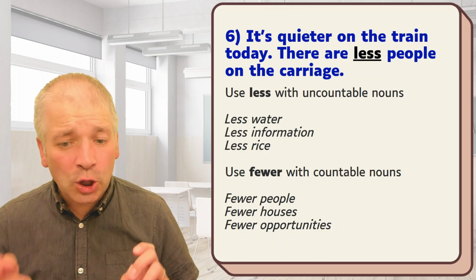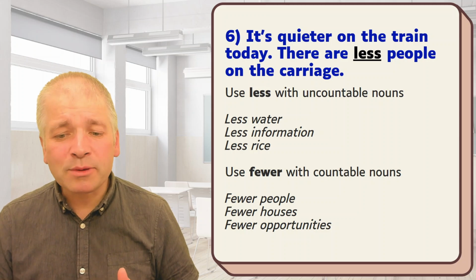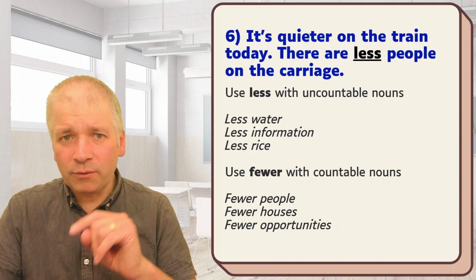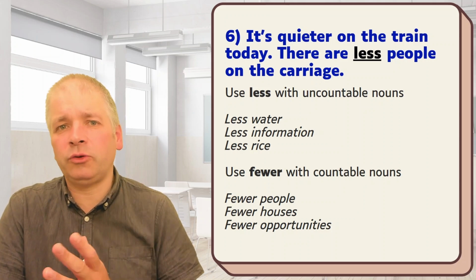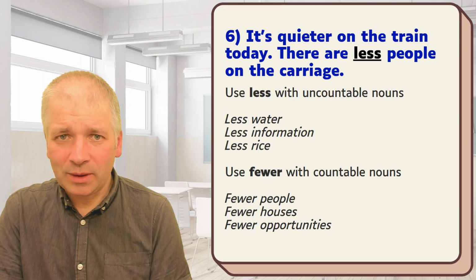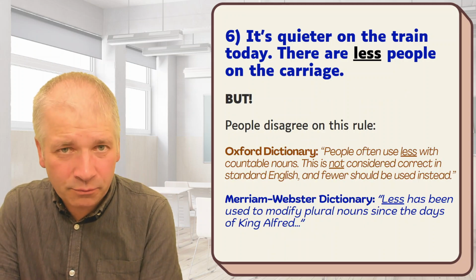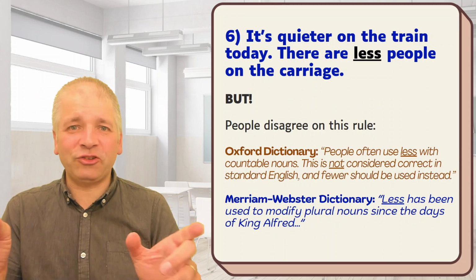We use fewer with countable nouns. Fewer people, fewer houses, fewer opportunities. All of these nouns can be counted. 1, 2, 3, 4 of them. That's the general rule. However, people disagree on this rule, even in dictionaries.